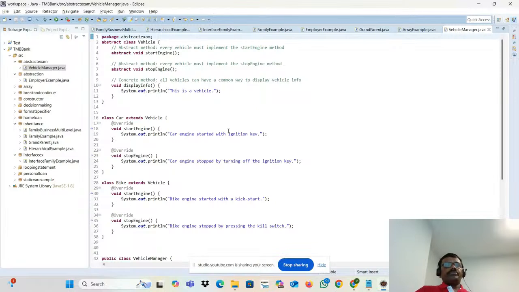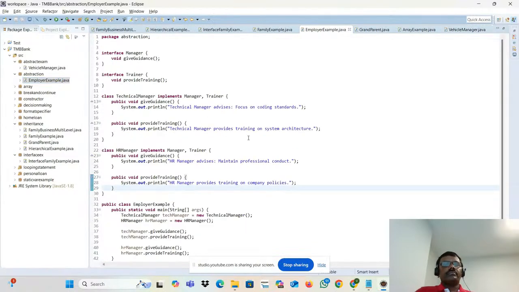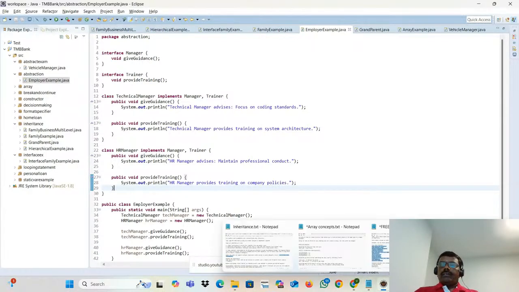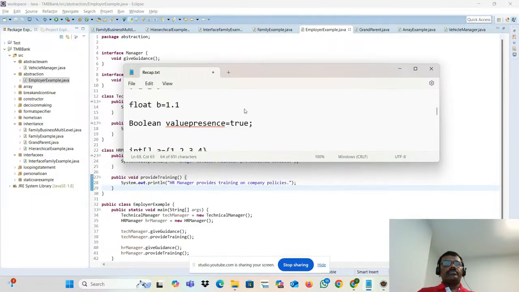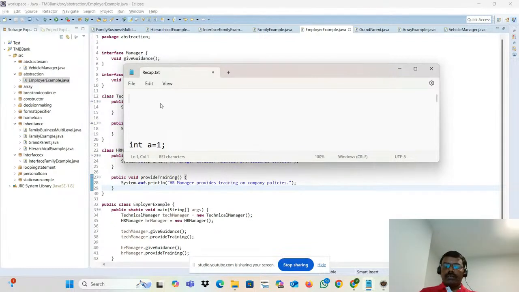First of all, what do you mean by interface? I think someone asked that day, what do you mean by abstraction? Your point is coming. I'll explain tomorrow in a detailed manner, whenever the concept of abstraction comes.